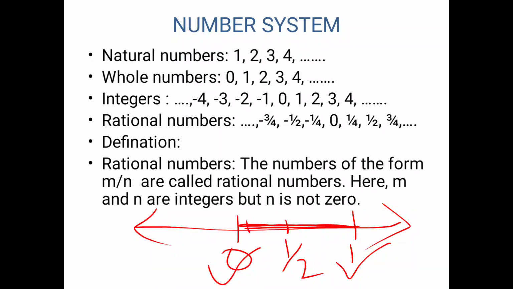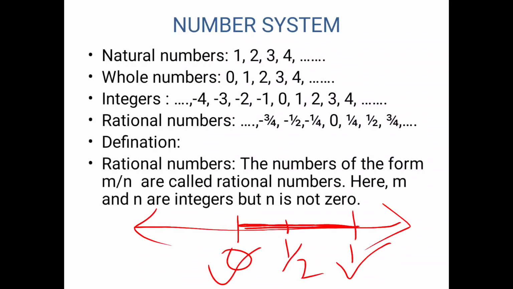The number of points between 0 and 1 will give you the answer. Each point indicates a rational number. So how many points are there between 0 and 1? Infinite. So the answer is, infinite rational numbers lie between two rational numbers. If I take 1 and 2, again infinite rational numbers lie between 1 and 2.